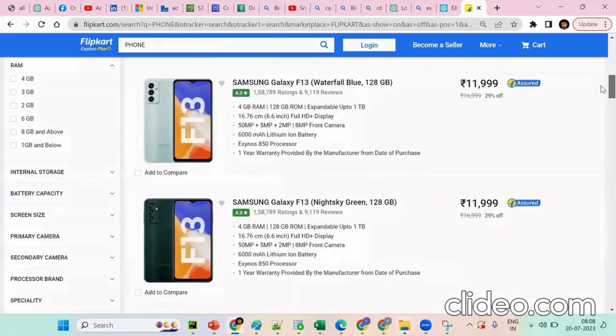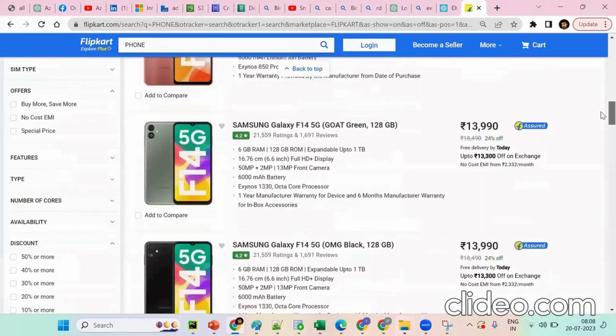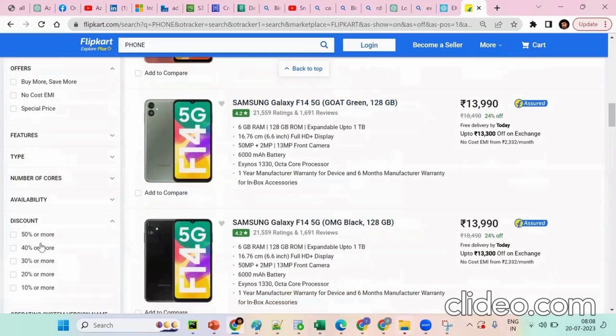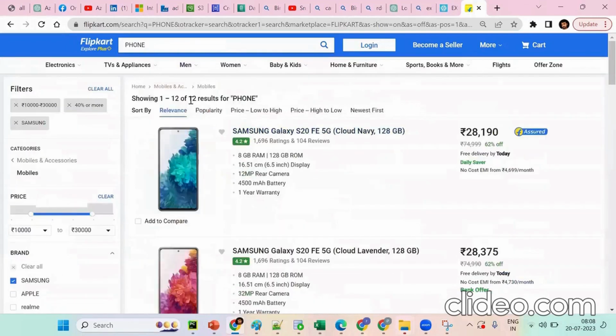Okay, see, that's why from 3,000 to 390. Okay, again, anybody? What I want to get, some specification. You should mention the bracket. Suppose I want to get discount 40% or more. Now what happened? We'll see. Okay, so before that we are having one lakh records, and that is all filtering to 12 records. Our condition. Tell me, is it okay?